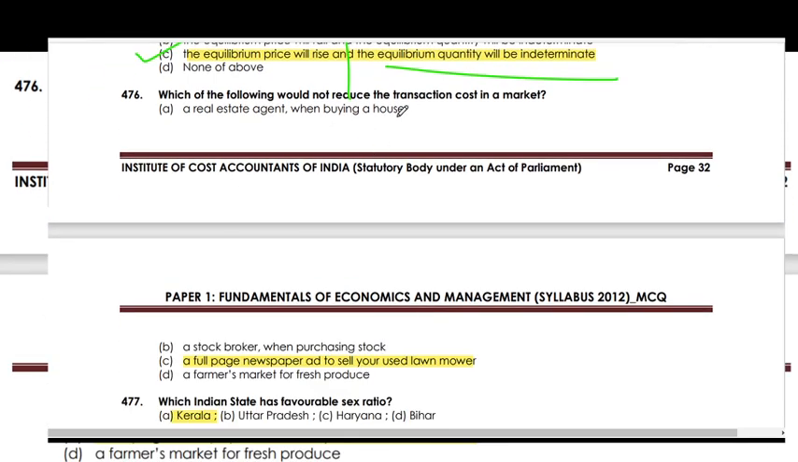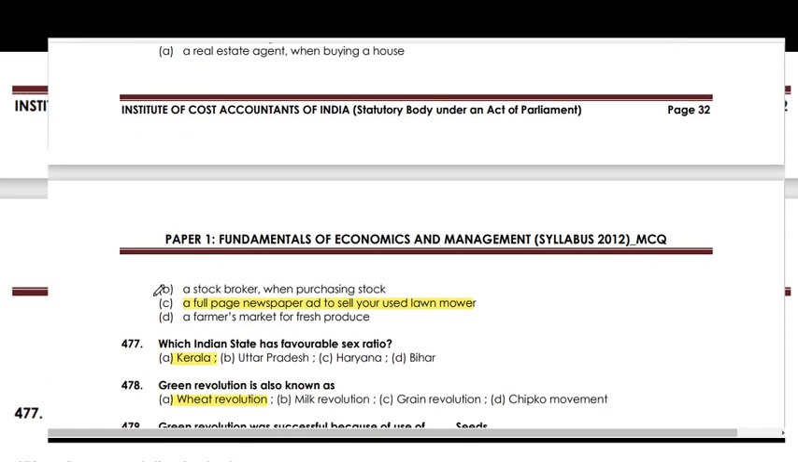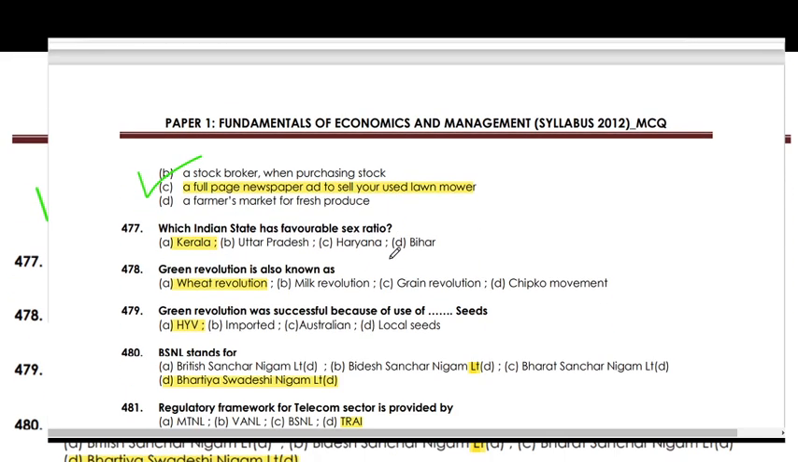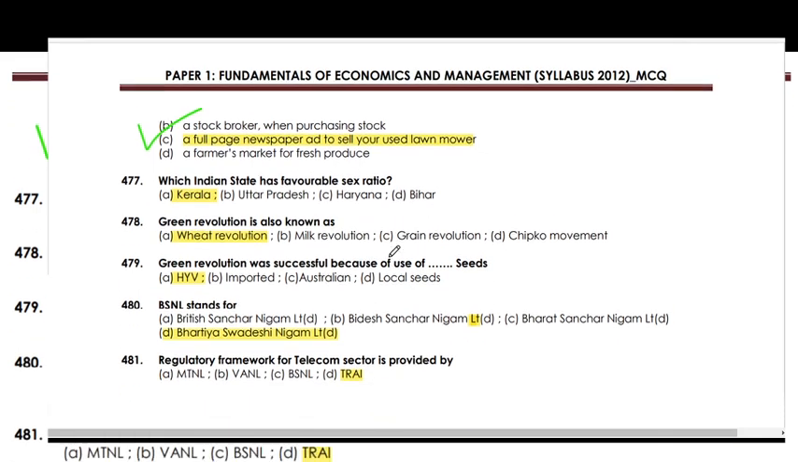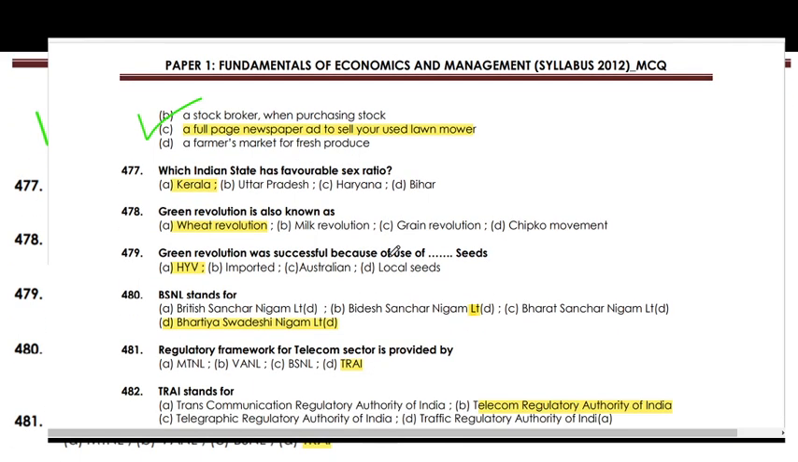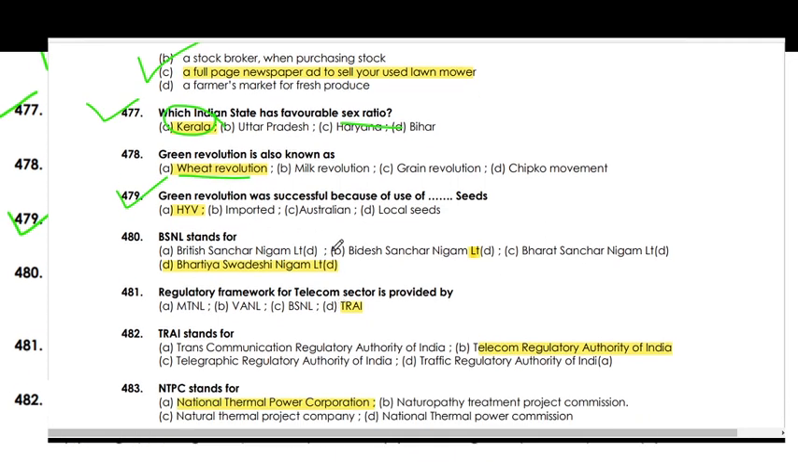Which of the following does not reduce the transaction cost in a market? A full-page newspaper ad to sell your used lawn mower. Which of the following Indian states has a favorable sex ratio? That's Kerala. The Green Revolution is also known as the wheat revolution. The Green Revolution was successful because of high-yielding variety seeds. BSNL stands for Bharat Sanchar Nigam Limited. The regulatory authority for telecom is TRAI.